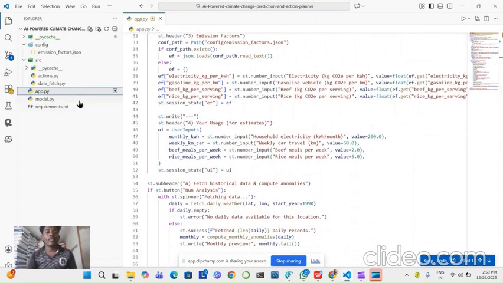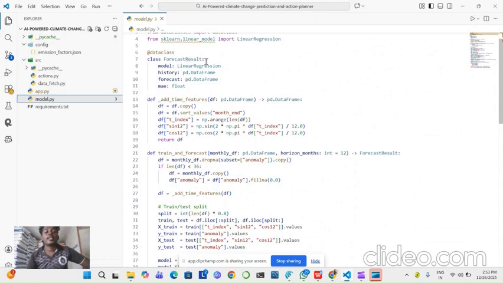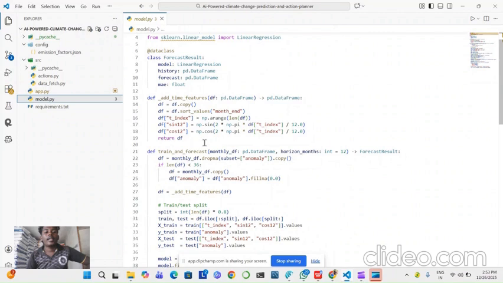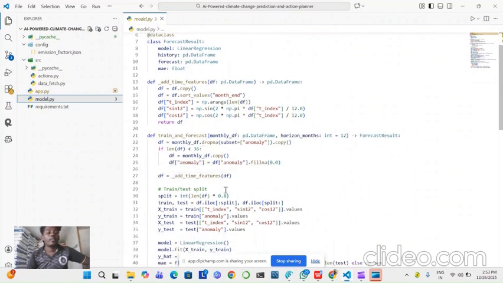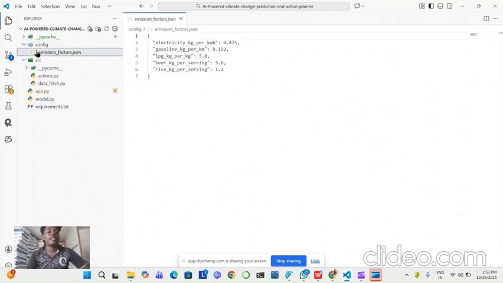For the model, by using libraries, the forecast results model, linear regression model, history pandas DataFrame, forecast pandas DataFrame, float, and then add time feature, train and forecast, train test split, etc. In requirements, these are the libraries we imported in our project: pandas, numpy, scikit-learn, meteostat, requests, streamlit, matplotlib. These are the libraries we imported in our AI climate change prediction project, and the emission factor JSON and this method.